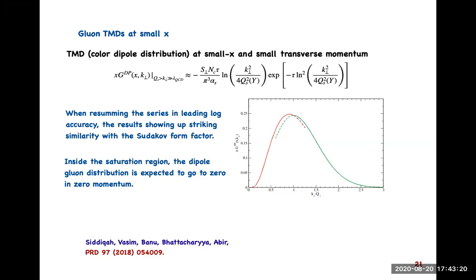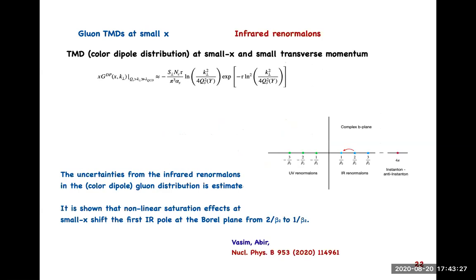With this kind of form of gluon TMD, gluon dipole distribution, if I study the contribution to this TMD from the saturation region domain, then what is the infrared renormalon contribution to this particular estimation of TMD?